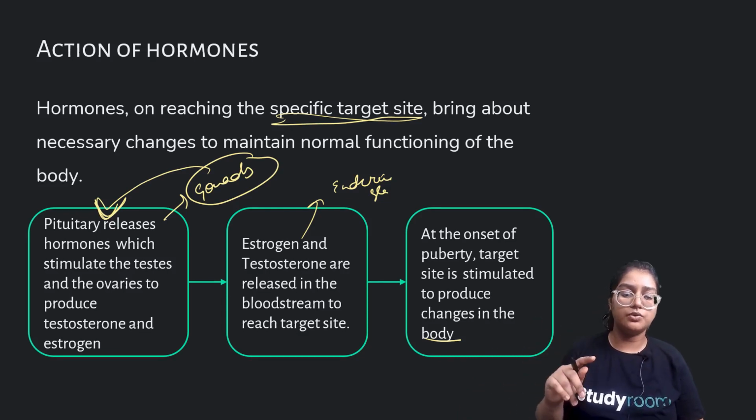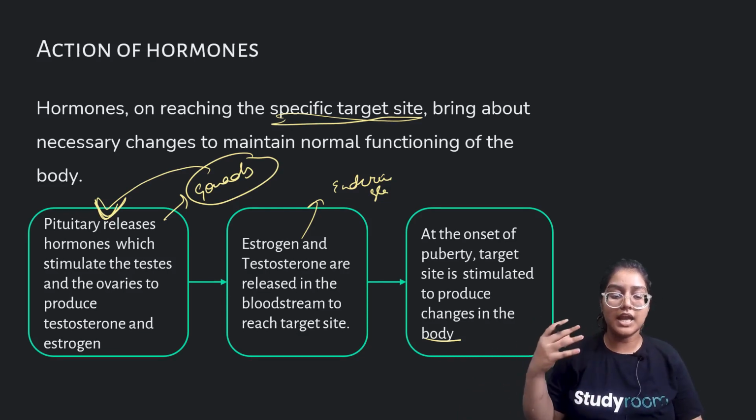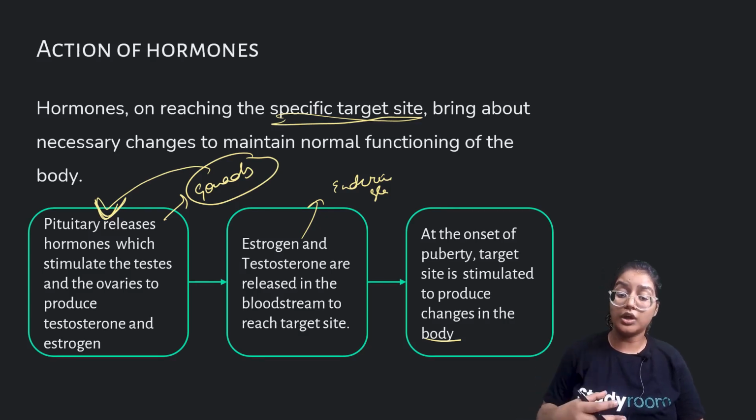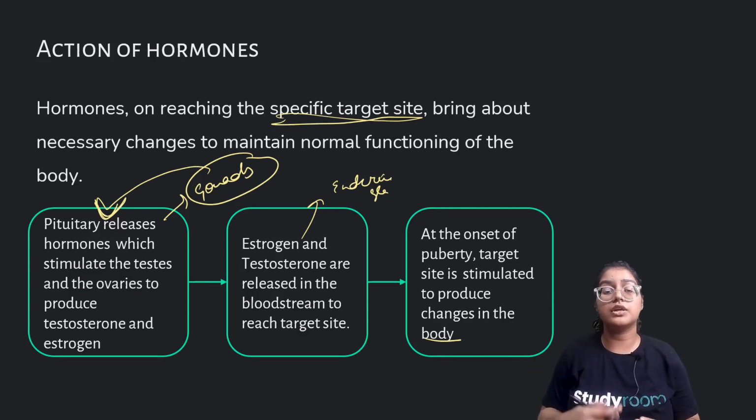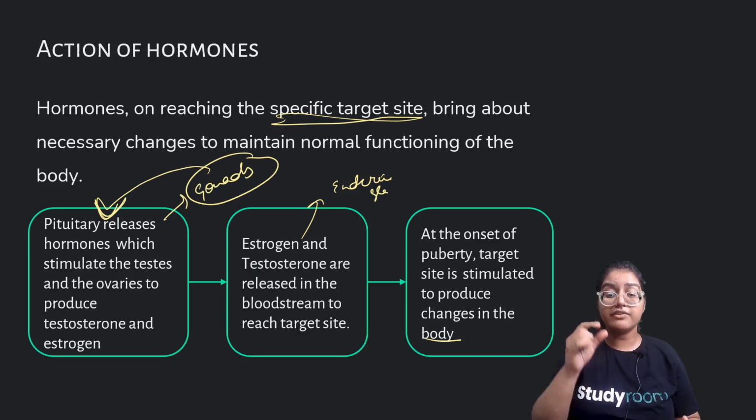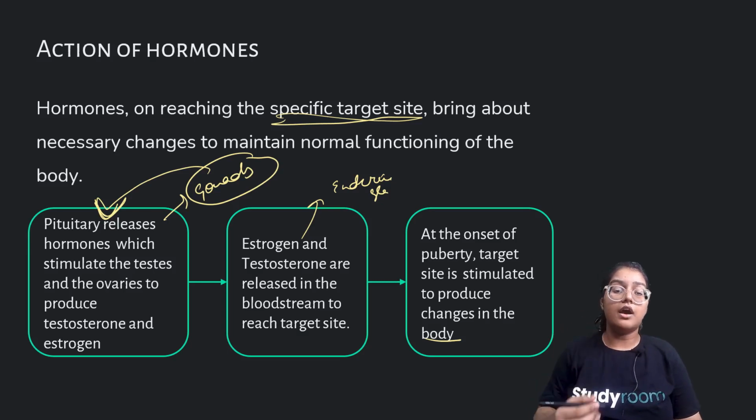In the case of the pituitary, we also discussed less and more release of growth hormone. So these were all the glands which regulate the different sorts of hormones. Hormones are target specific. They should be released in specific quantity to ensure the normal functioning of the body.